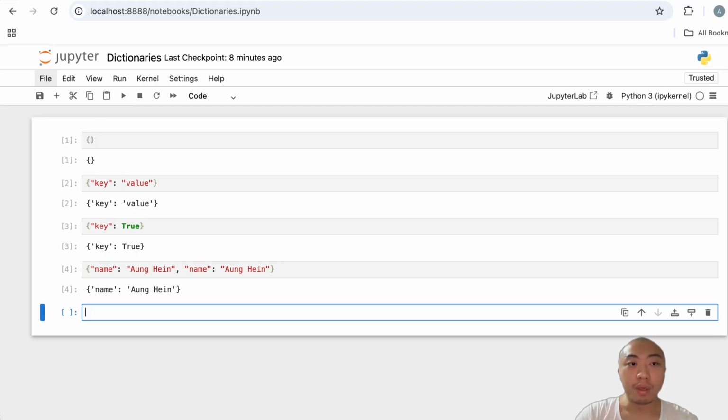The value can be other dictionaries or lists, like this one. For example, items could be mango, banana, and orange.